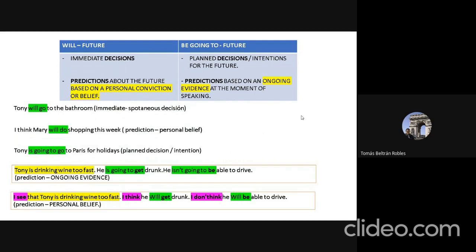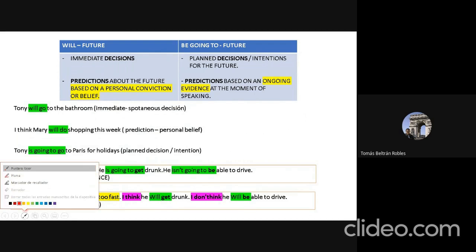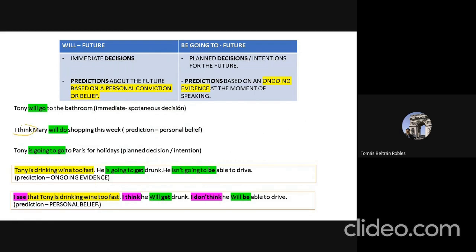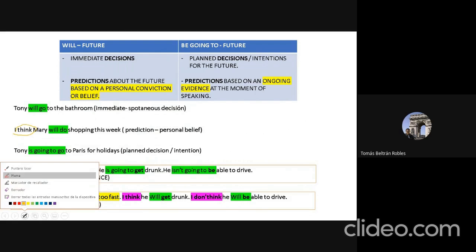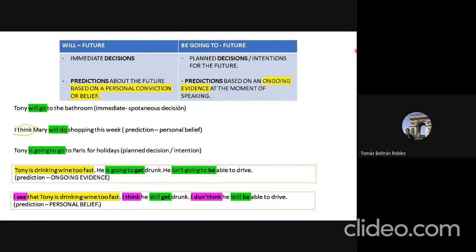Sentence number two. I think Mary will do shopping this week. In this case, observe that you're using a personal belief phrase, I think. It's a prediction, and I think emphasizes a prediction based on a personal conviction or a personal belief. That's why we use will future in this sentence. I think Mary will do shopping this week.